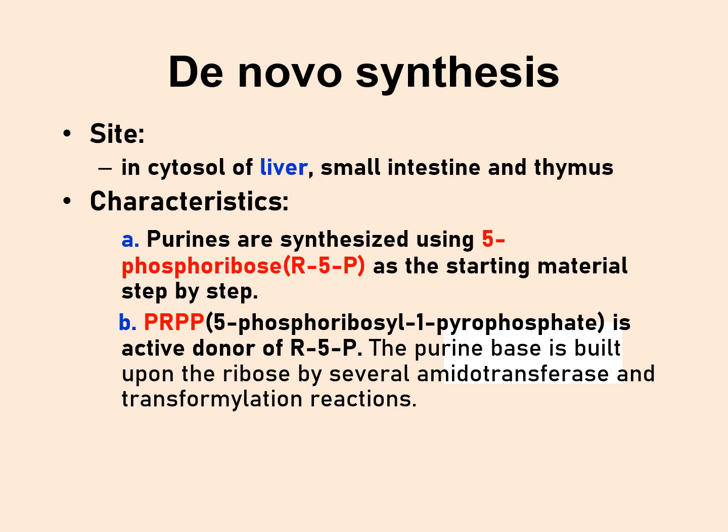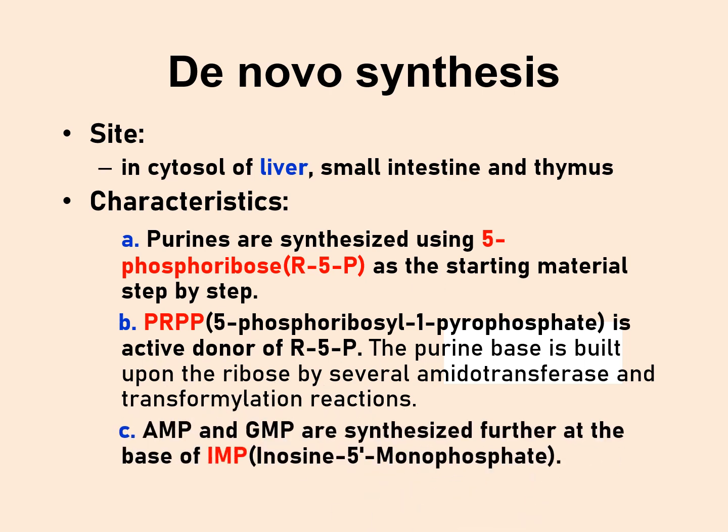What happens is this ribose 5-phosphate is converted to 5-phosphoribosyl 1-pyrophosphate, which is an active donor of ribose 5-phosphate. And the purine base is built upon the ribose by the action of several enzymes and with the help of different precursors. We'll take a look at the precursors that are required for the synthesis of purine nucleotides later.